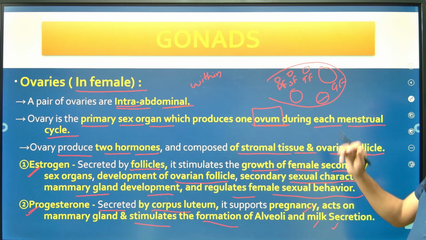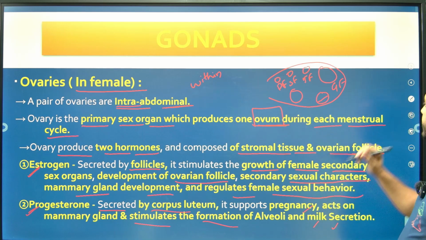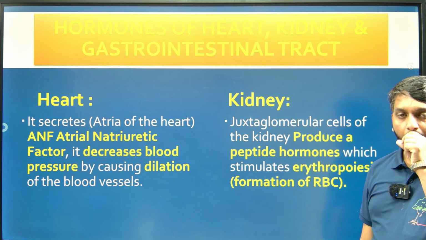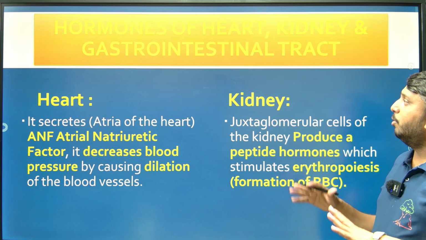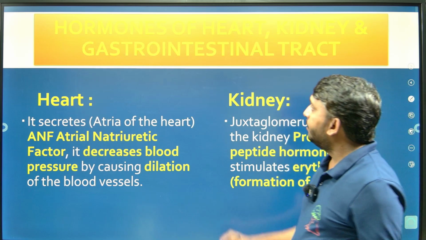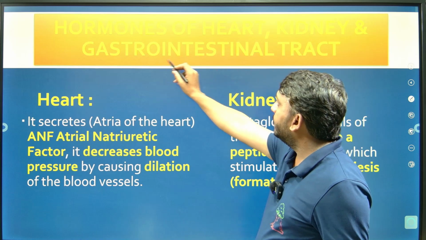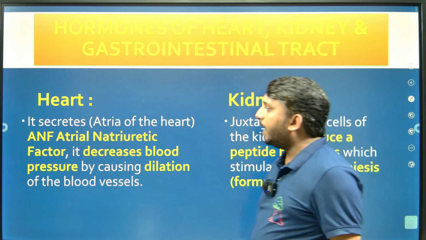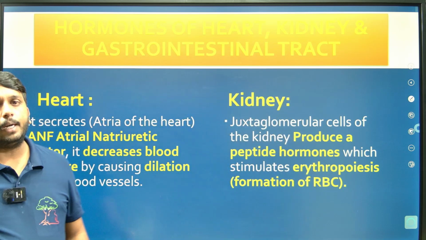So it is the second gonad. Ovary is present in females, testes are present in males. And last one, non-endocrine glands like heart, kidney and gastrointestinal tract, right? So here the heart acts as a non-endocrine part, right?